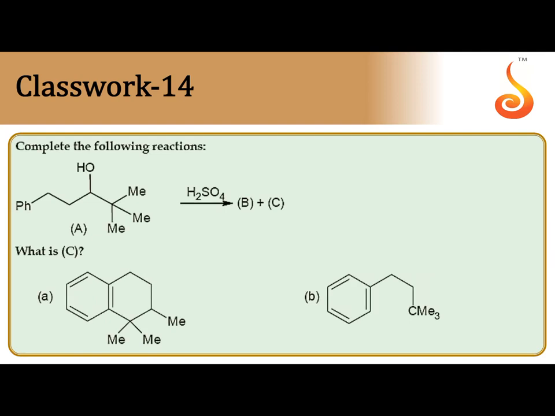Next, to complete the following reaction, this is a very big one. In the presence of H2SO4, OH first gets protonated and is removed in the form of H2O. In the presence of acid, OH comes out in the form of H2O by taking H+. Then a carbocation is formed.